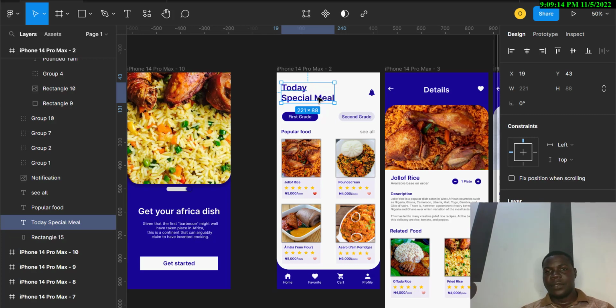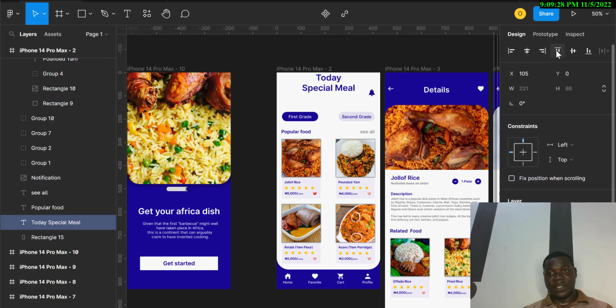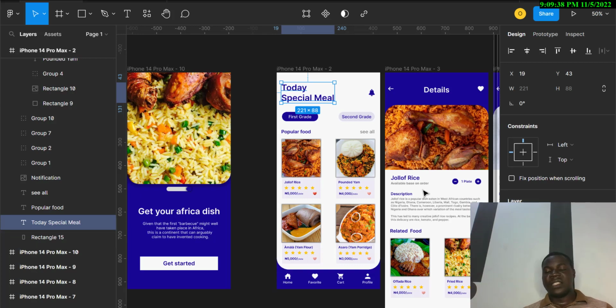The text, see, let's change the text alignment to center. See, that's text alignment. But this is content alignment over here. You can see my alignment, look at the alignment over there. That's content alignment. I think you get that. That is the type of alignment we have in design, in UI UX. We have the text and we have the element alignment.